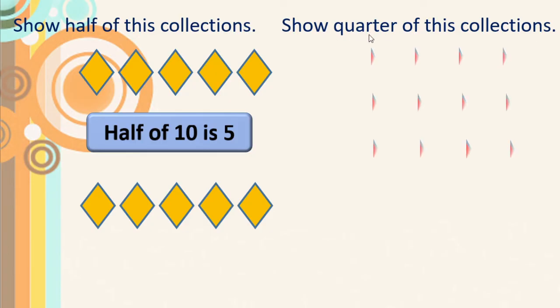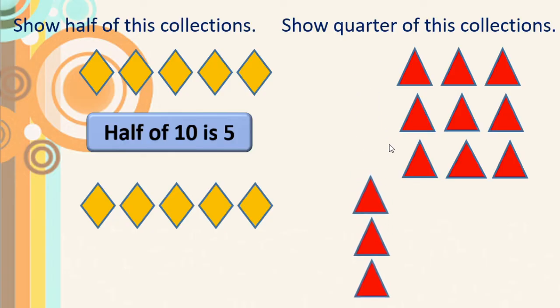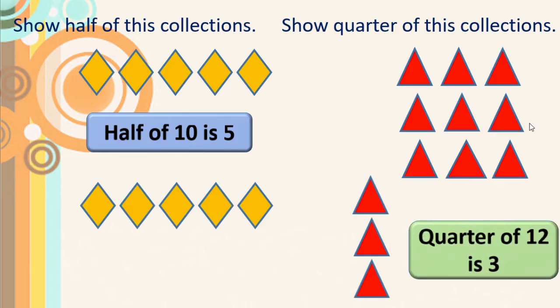Now one more. Show quarter of this collection. Quarter, remember this? How many pictures are there? 4 plus 4 that is 8, plus 4 that is 12. Correct? 12 pictures are there, or 12 triangles are there. The quarter of 12 is nothing but half of 12 is 6 and half of 6 is 3. So quarter of 12 is 3. Isn't it? See, we have separated 3, which means quarter part of this whole. Right?